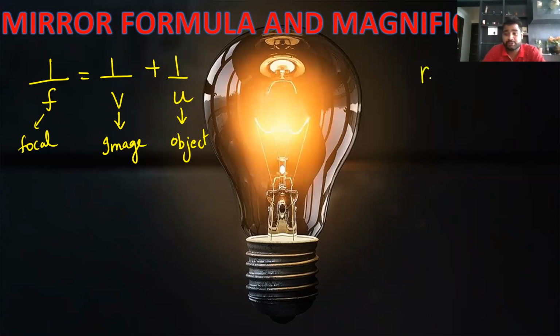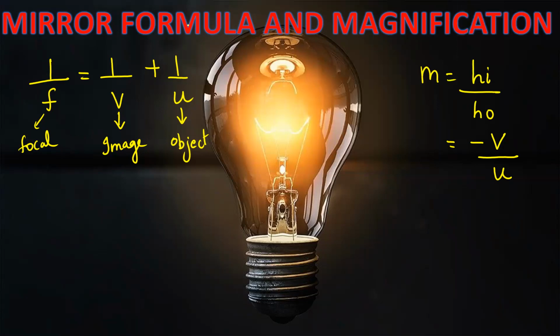Next, what is magnification? Magnification is the ratio of height of the image to height of the object, and that can also be written as minus V by U. Now, this is very, very important, my dear students. Magnification concept is very, very important. I will give you some extra knowledge here.